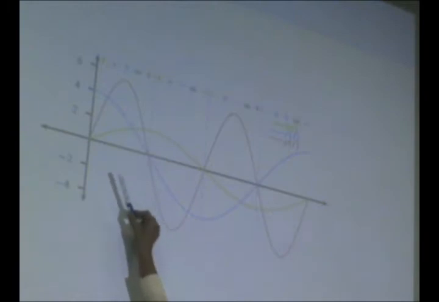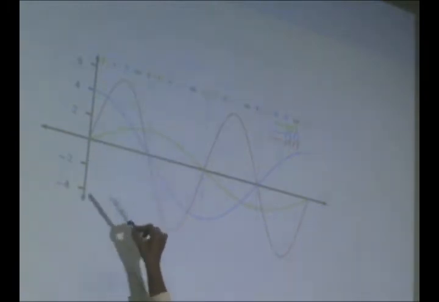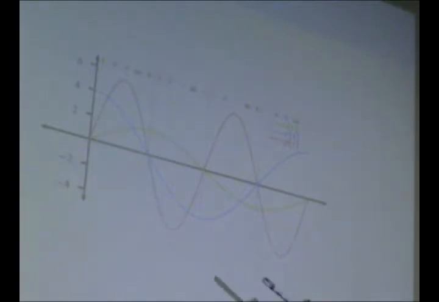In the first quarter of the cycle where it is positive, the current is flowing into the inductor, the voltage is also positive, so the inductor is absorbing energy and storing it in the form of magnetic energy.